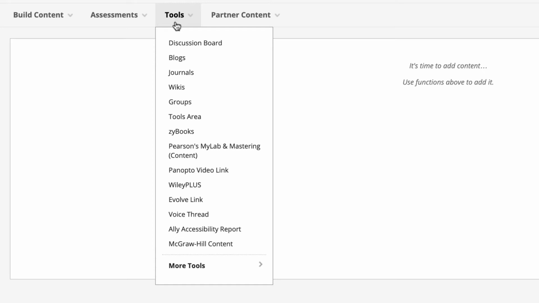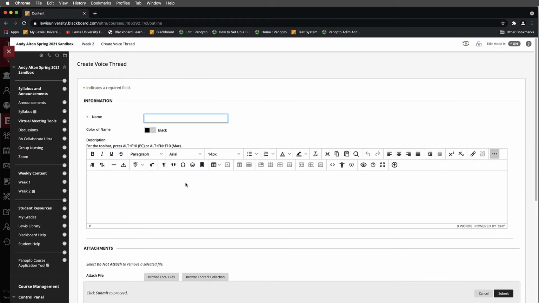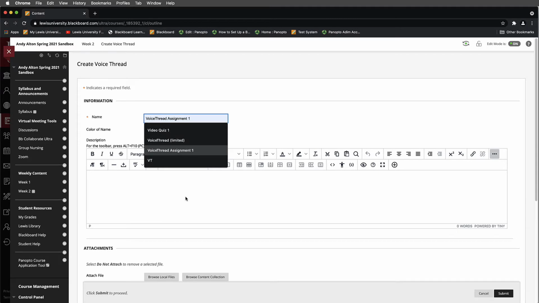In the tools area, you'll navigate down to where you see VoiceThread. We want to make sure that we're selecting only VoiceThread, not the VoiceThread Limited, just VoiceThread. I'll select VoiceThread and we will name this VoiceThread assignment number 1, just as an example.